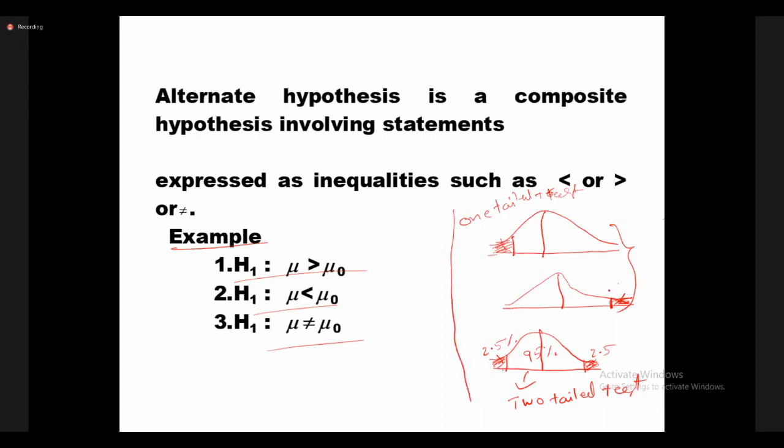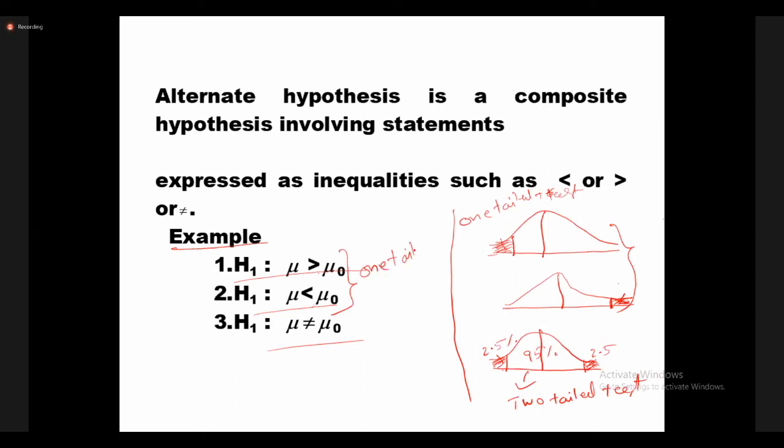Now, come to the notations. Depending on the alternative hypothesis, you can decide whether the test is a one-tail test or a two-tail test. All of you listen carefully, this is also important. If the alternative hypothesis is either greater than or less than type, you can say it is a one-tailed test.